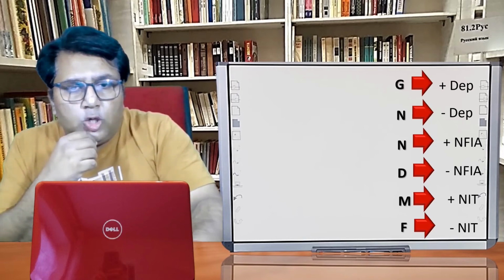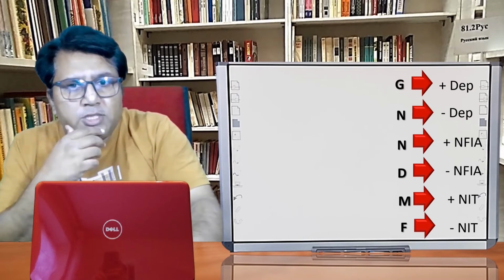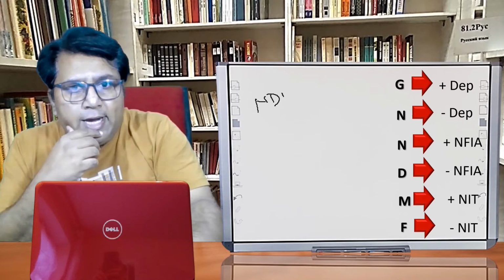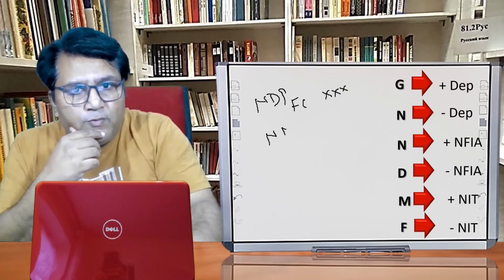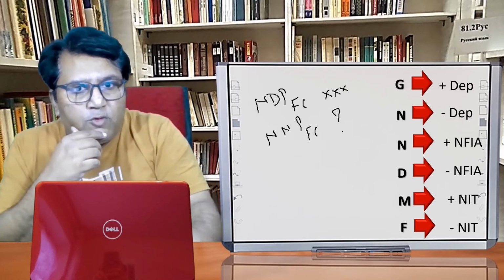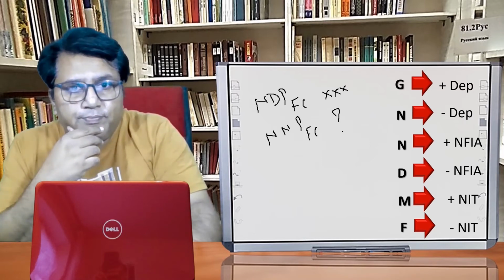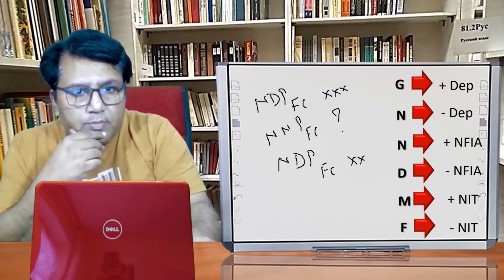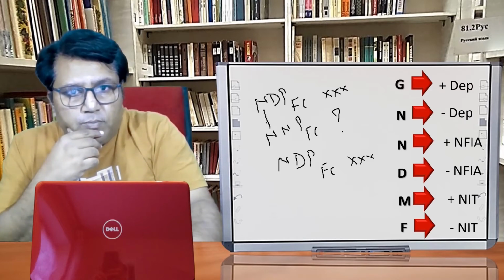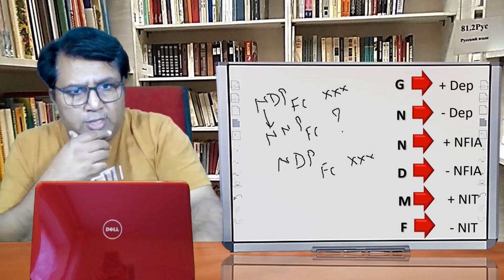Suppose domestic income is given to you. What is domestic income? Suppose NDP FC, that is given to us. And we have to find out national income. Let us see how we can calculate. Firstly, write down over here the information that we have. Domestic income. We don't have to convert to net because it is already there.